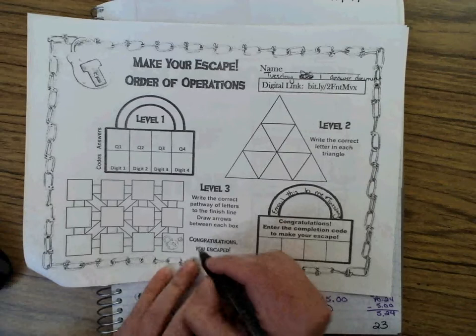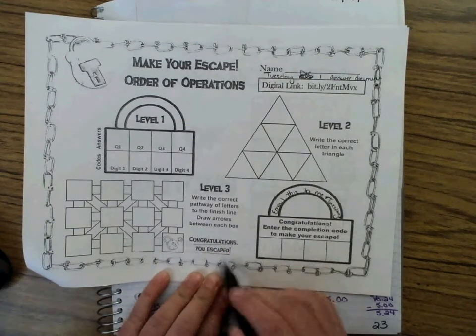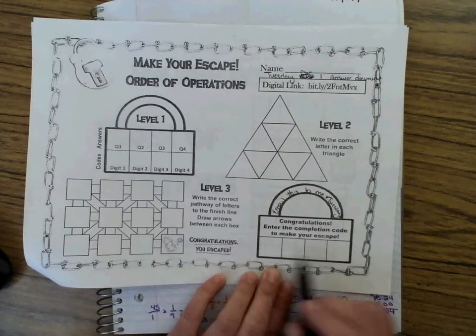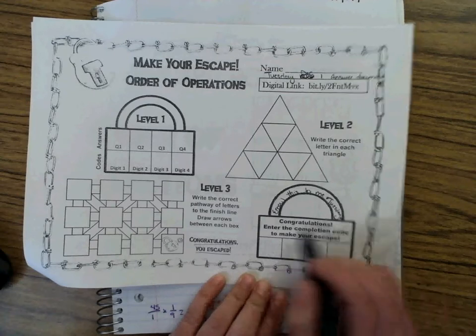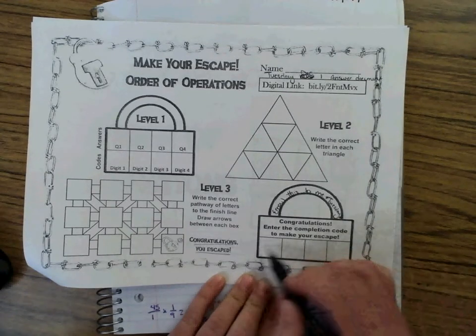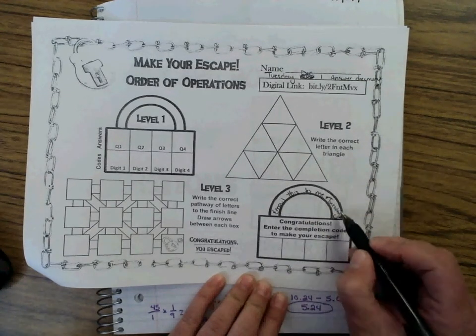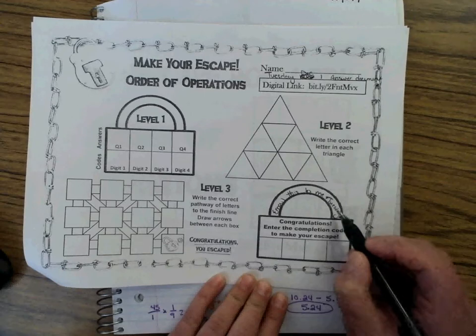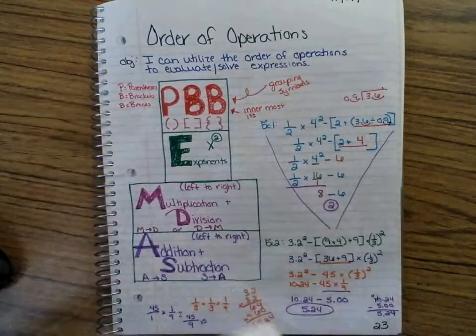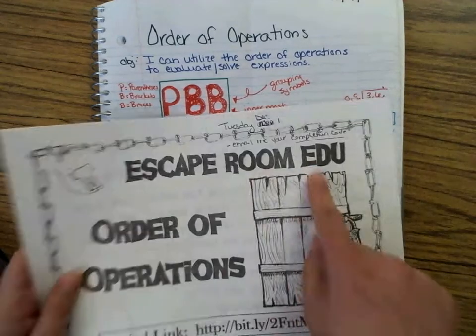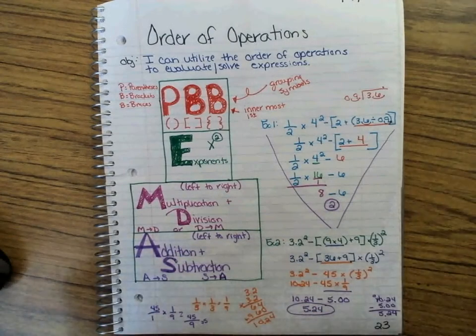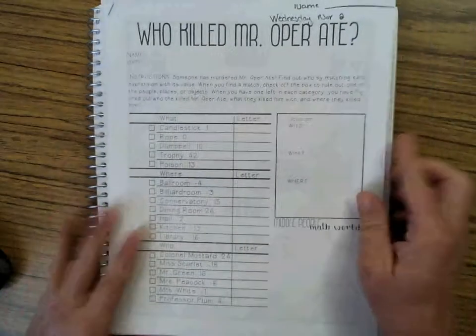And so then, when you enter this, where you escaped, it gives you guys a 4-digit code that you have to put here. When you get this code to show me that you escaped, I need you to email this to me by the end of day today, which is Tuesday, okay? So there's that one. That's your escape room for today. Make sure that you write your agenda every day.